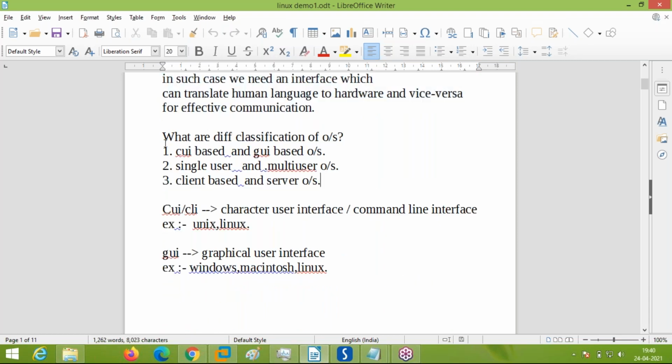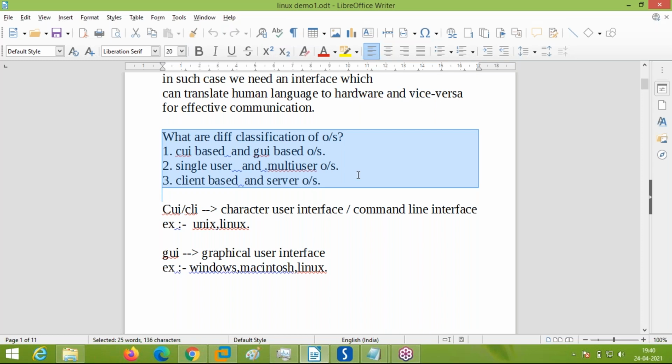So now we can say how the operating systems are classified. What is OS? Operating system. What are the different classifications you can ask for operating system? Bhupesh, any idea what are the different classifications of operating system? Sorry, bro, what is the classification means, how can you differentiate different operating systems?